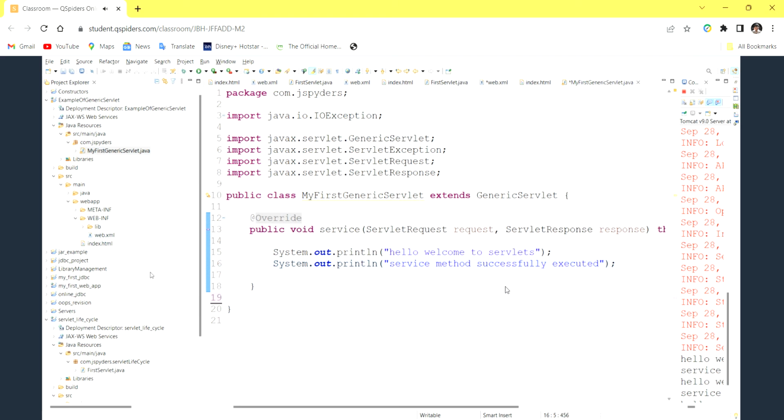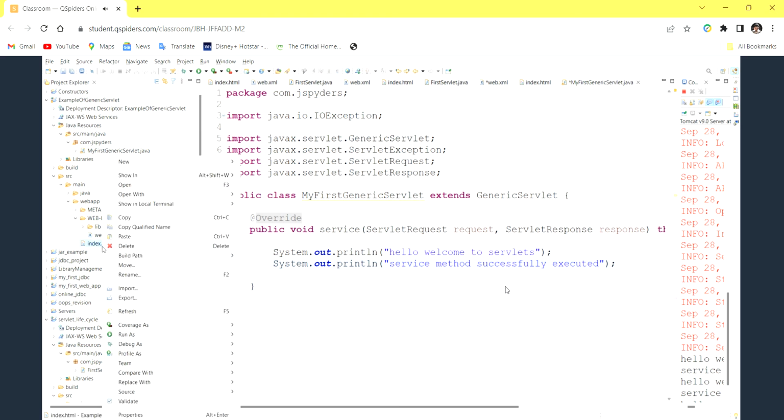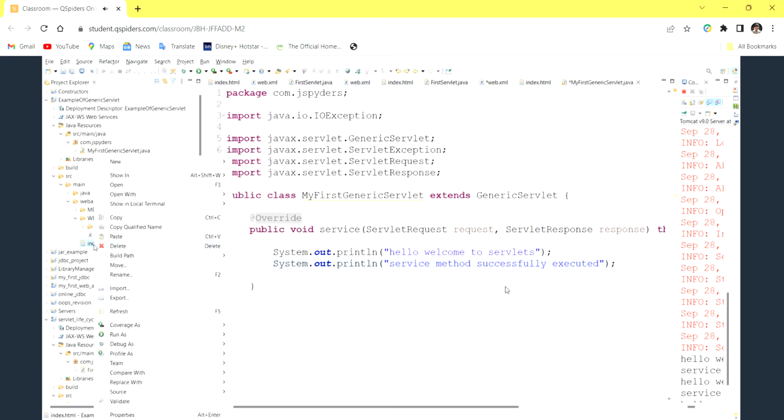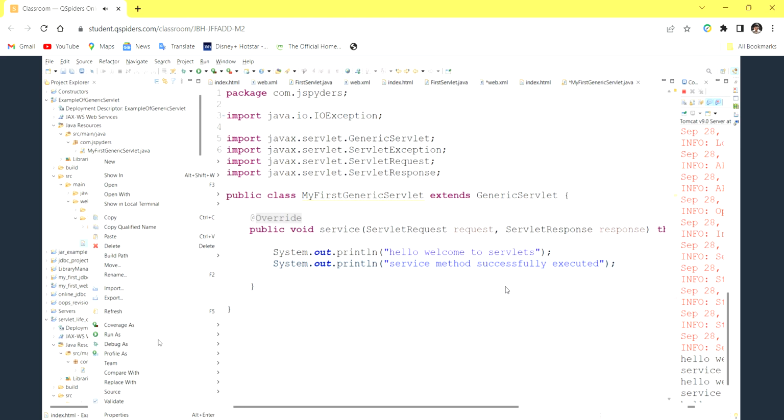When you are executing, right click on your HTML page. Don't right click on your web.xml or lib folder. Don't try to create two or three HTML pages and links yet; how to call them, we will discuss one by one, slowly. I could complete the syllabus within two to three days, but you have to understand it. So right click on your index.html.